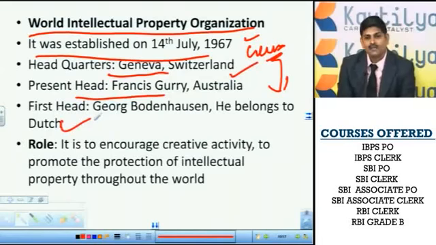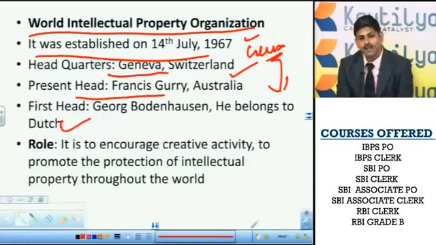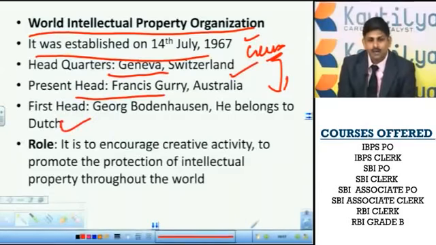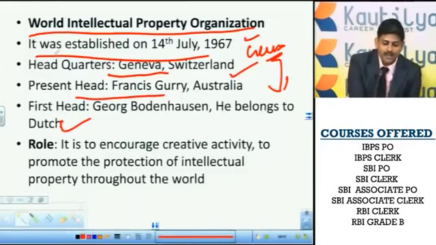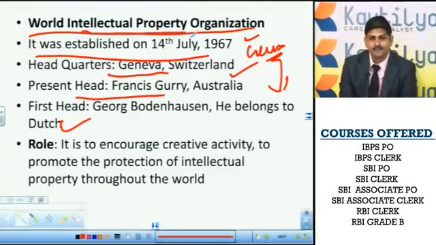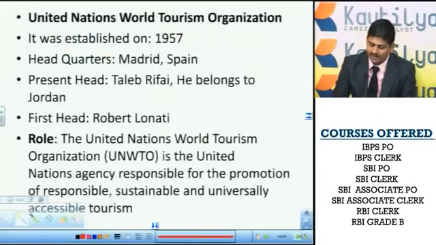Actually, why is this organization necessary? A person who founded any new innovative technology should own it. He should get the benefit out of it. In order to protect all of that, this organization helps. So the main purpose of this organization is to protect individuals' innovative ideas or technologies.